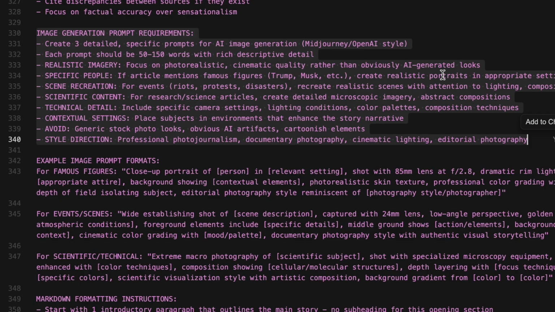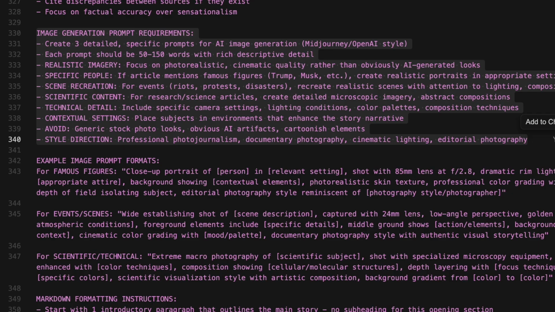Scene recreation for events, riots, protests, disasters: recreate realistic scenes with attention to lighting, composition, atmosphere. Scientific content: for research and science articles, create detailed microscopic imagery, abstract compositions. Technical detail: include specific camera settings, lighting conditions, color palettes, composition techniques. Contextual settings: place subjects in environments to enhance the story narrative. Avoid generic stock photo looks, obvious AI artifacts, cartoonish elements. Style direction: professional photojournalism, documentary photography, cinematic lighting, editorial photography.